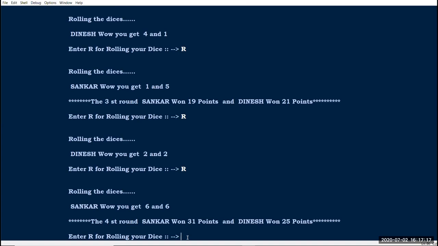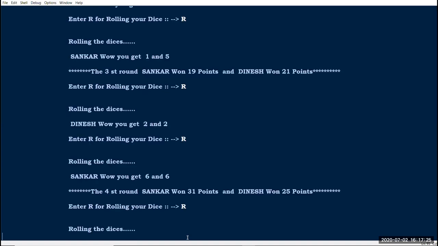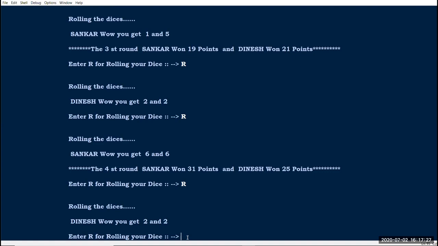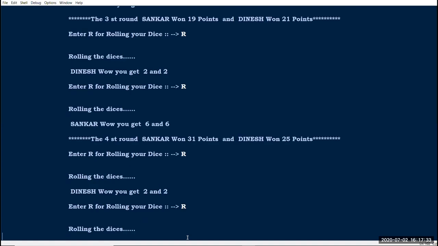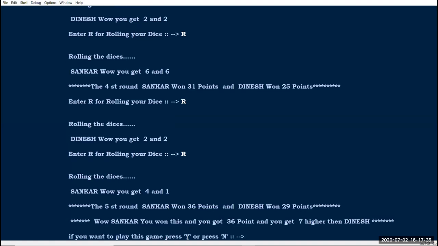At the end of the fourth round, Shankar won 31 and Dinesh won 25. Now it's Dinesh's turn, 2 and 2. Okay, now this is Shankar's turn. Rolling the dice, Shankar gets 4 and 1. The fifth round, right? In the fifth round, Shankar won 36 points and Dinesh won 29 points.